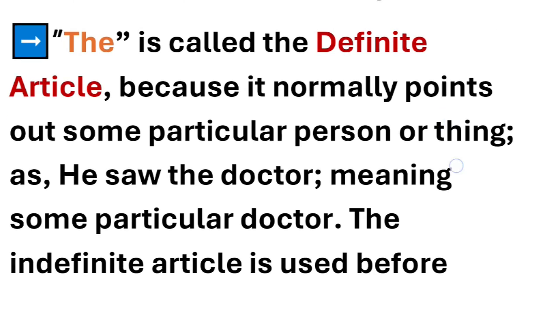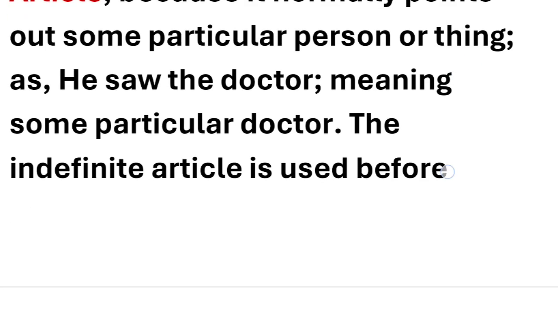Now let's talk about the. What kind of article is the? The is the definite article. Why? Because it normally points out some particular person or thing. So it talks about a specific person or thing. This is why the is called the definite article. For example, he saw the doctor. Now the doctor we have used in the sentence means some particular doctor.